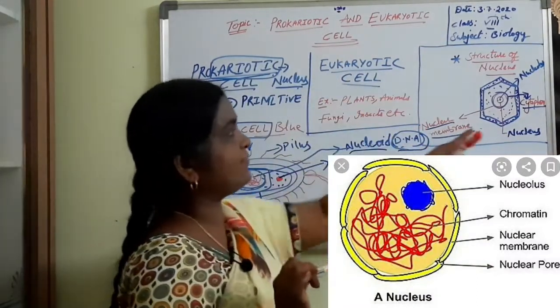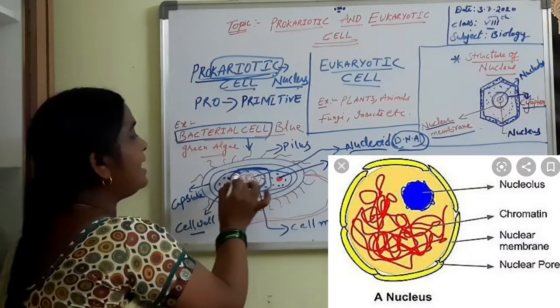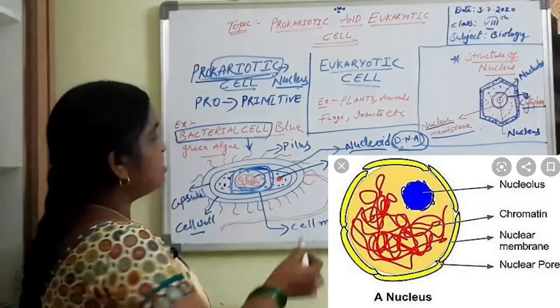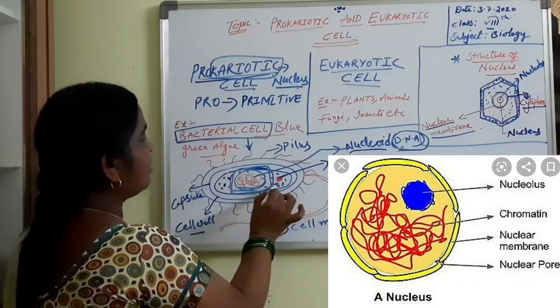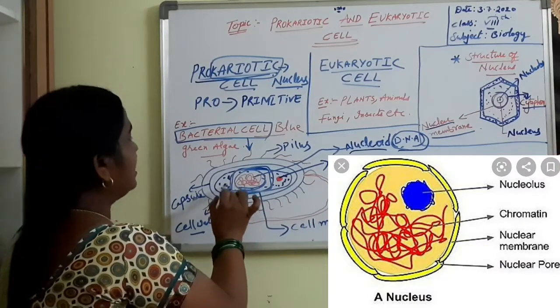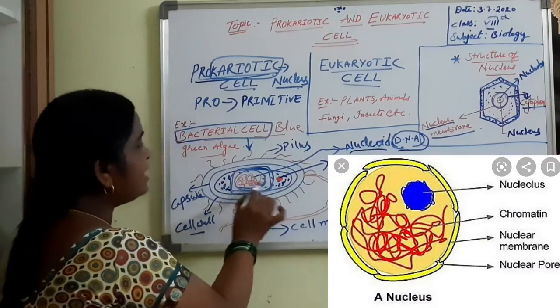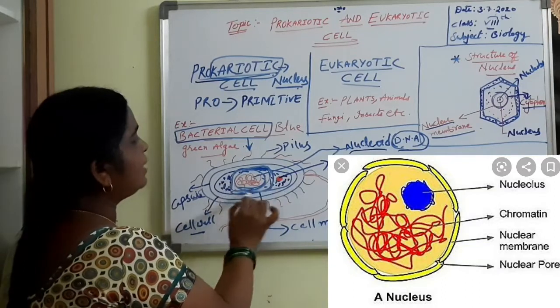Later we can discuss that. First, the nuclear membrane is lacking in the prokaryotic cell. So there is no separation of the cytoplasm. This jelly-like liquid we are observing is the cytoplasm. Is anything differentiating here? Not there. So everything is floating here.